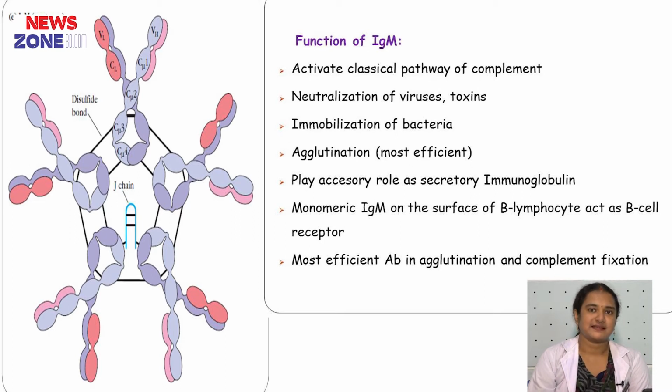It neutralizes viruses, toxins, can immobilize bacteria, and causes agglutination, and it is the most potent agglutinating antibody. Agglutination means it forms clumps when it binds with specific antigen. Monomeric immunoglobulin M remains on B cell and acts as B cell receptor.